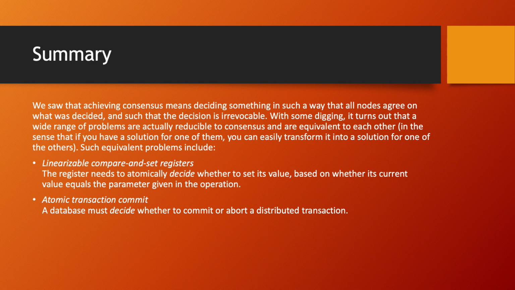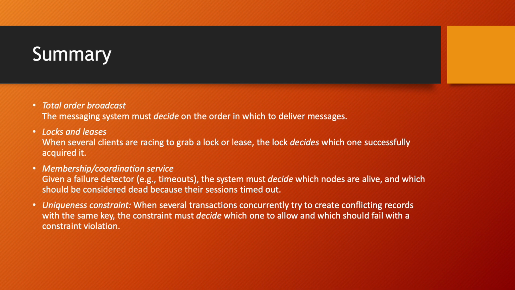Atomic transaction commit: the database must decide whether to commit or abort a distributed transaction. Total order broadcast: the messaging system must decide on the order in which to deliver messages. Locks and leases: when several clients are racing to grab a lock or lease, the lock decides which one successfully acquired it. Membership coordination service: given a failure detector, for example timeouts, the system must decide which nodes are alive and which should be considered dead because they timed out. Uniqueness constraint: when several transactions concurrently try to create conflicting records with the same key, the constraint must decide which one to allow and which should fail with a constraint violation.